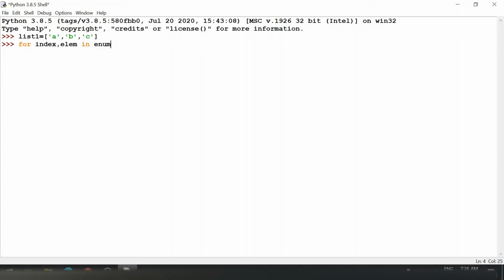So I'll use the enumerate method. See, it is highlighted in a different color, and then I'll put the iterable that I want to enumerate, which in this case is list 1, and then I'll print index and element.